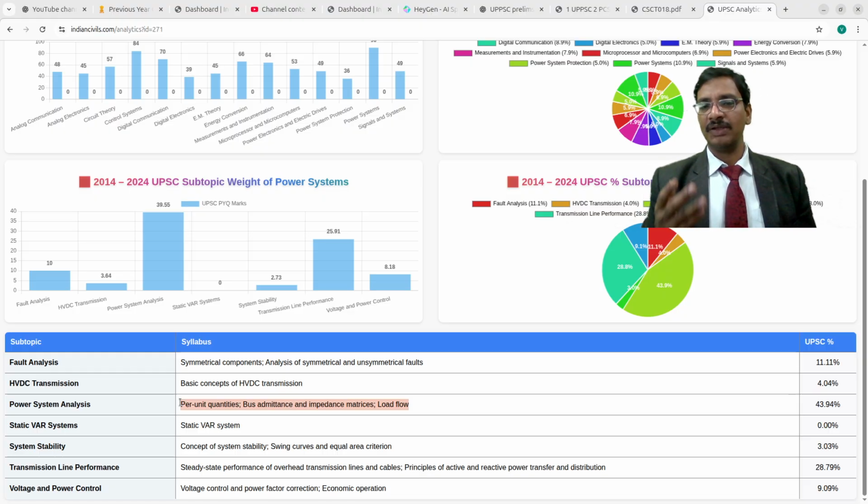Why? Because without having the per unit system and without having the admittance and impedance matrices, you cannot do the load flows. So this is the single most important topic, power system analysis: forming the admittance matrices, then with the help of the per unit quantities, trying to analyze the power system load flows.